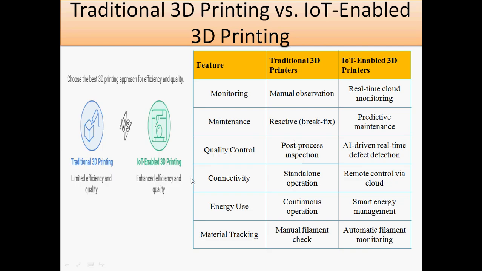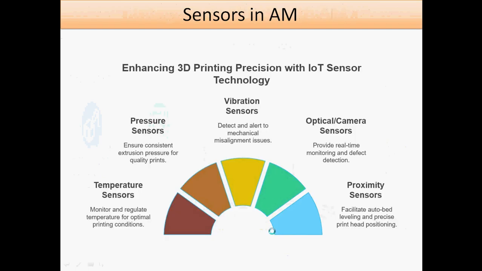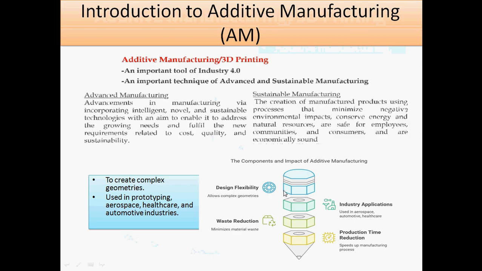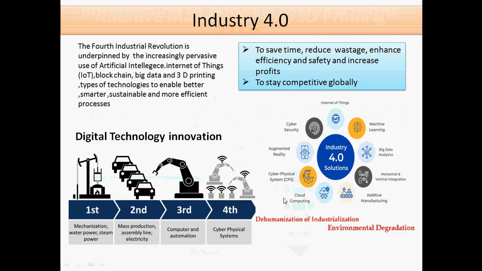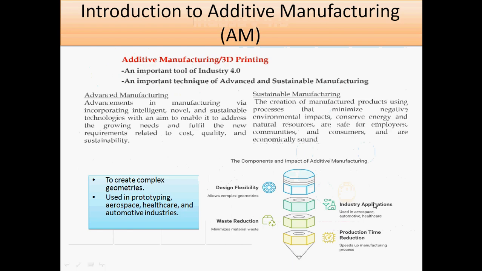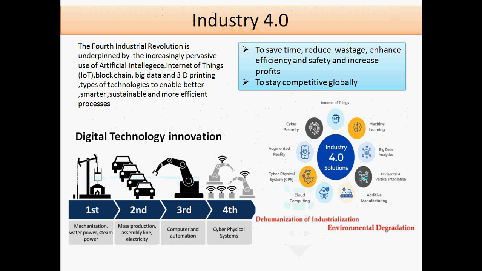So these are the contents we discussed for traditional as well as IoT 3D printing. Limited efficiency and quality are involved in traditional 3D printing. IoT based 3D printing enhances the efficiency and quality. So these are the main areas we are discussing in 3D printing. Whenever we move to Industry 4.0, the big issue in manufacturing is the various complex geometries, and if you have a problem in a machine, we can also solve it with the IoT system. That's why we integrate IoT with Industry 4.0.